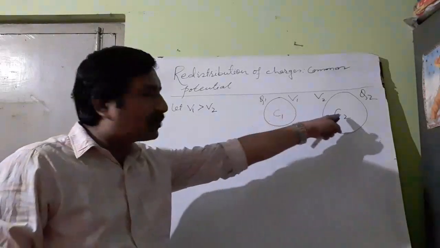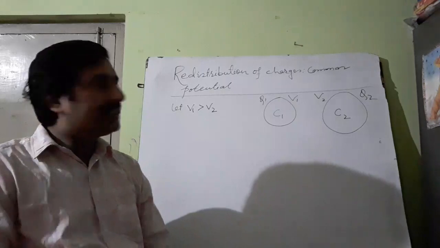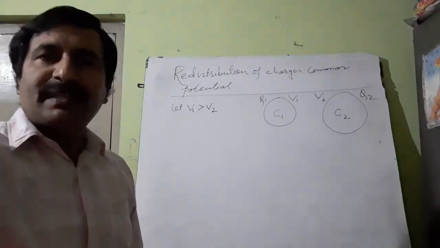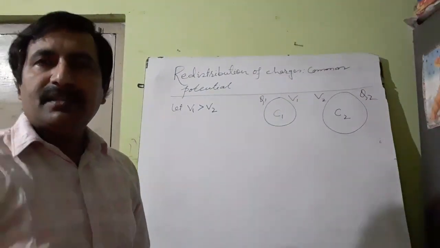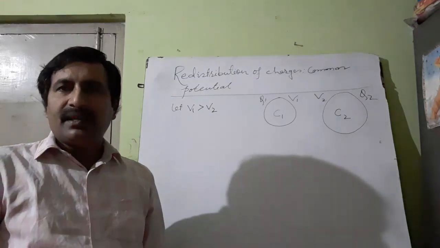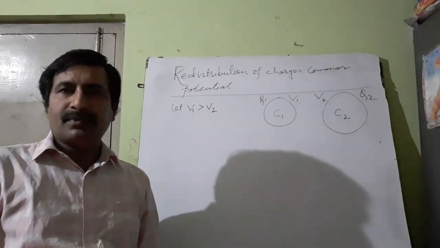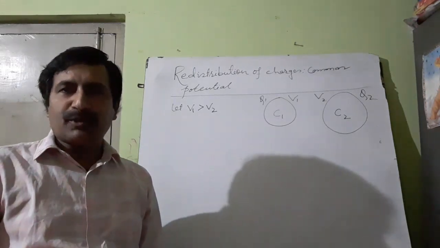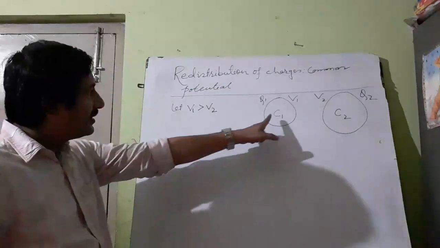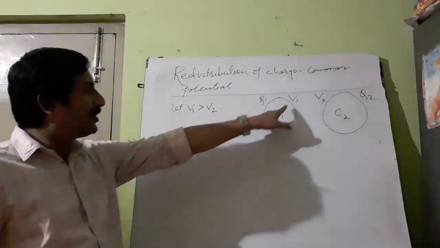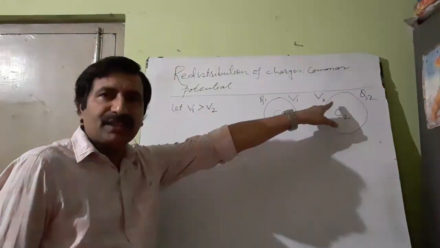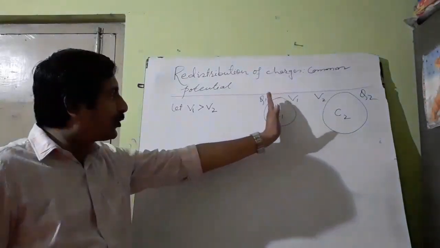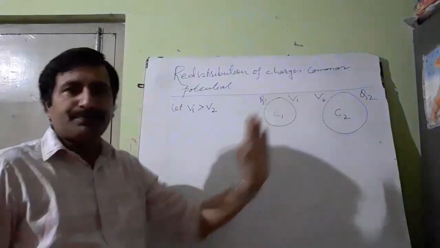If you connect these two conductors with different capacities at different potentials, redistribution of charges will take place. Means the charge will start flowing from a body at higher potential to the body at lower potential. Here I have taken C1 at higher potential V1 and C2 at lower potential V2. So whenever you connect these two conductors, charge will start flowing from Q1 to Q2.